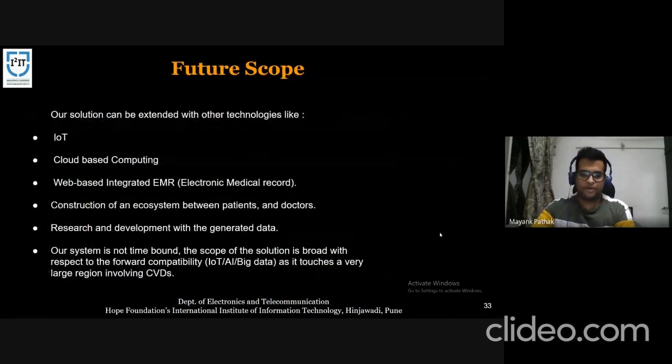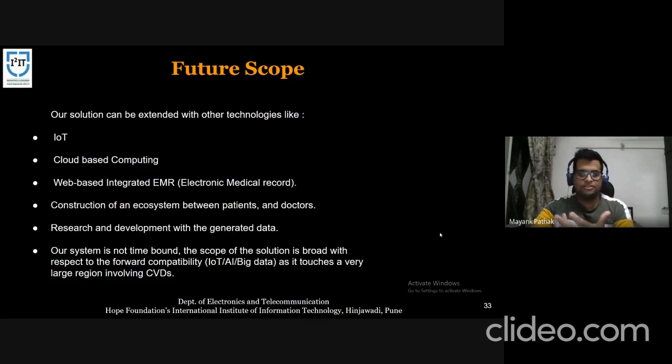The future scope of our project can be extended with other technologies like IoT biomedical devices. They are of huge number in the market, so it can be integrated with those and data can be acquired. Also, cloud-based computing. We can deploy the model on the cloud and then it can be used by hospitals and clinics, and also for diagnostic centers. This will create a huge ecosystem between patients and doctors, and also encourage research and development with the generated data.